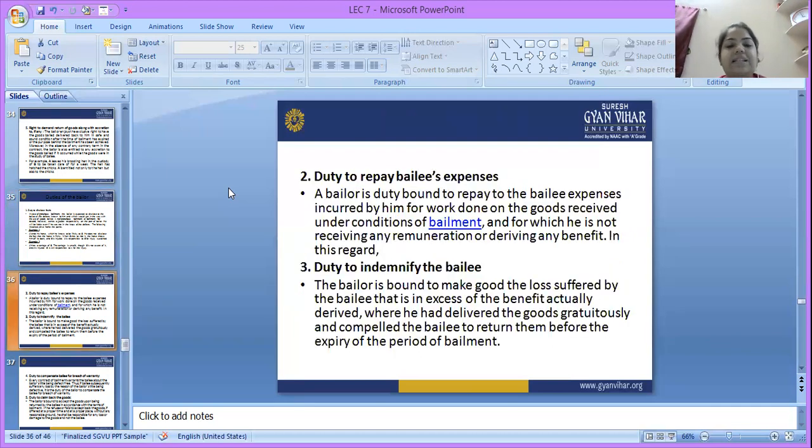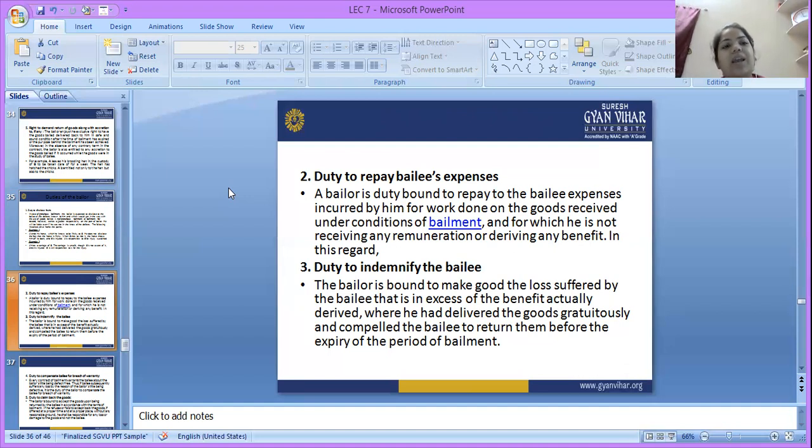Duty to repay bailee's expenses. A bailor is duty bound to repay the bailee's expenses incurred by him for work done on the goods received under conditions of bailment, and for which he is not receiving any remuneration or deriving any benefit in this regard. So what are the bailee's expenses incurred by him for doing a particular work on the goods received under a condition of bailment? So who is responsible in this regard? Repay bailee's expenses.